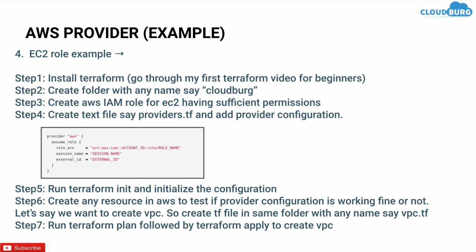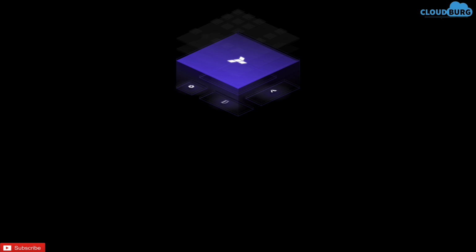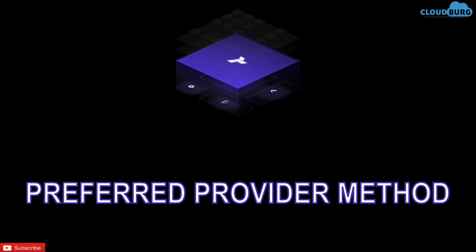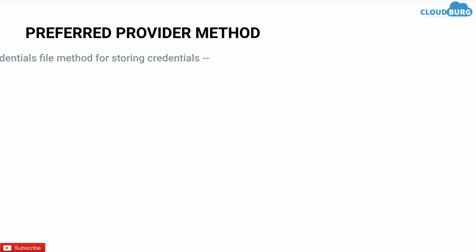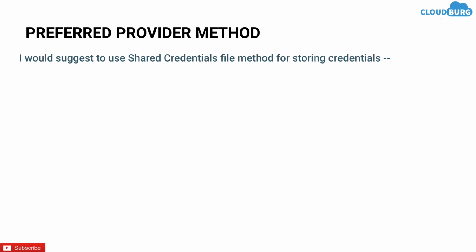So guys, I have shared four different ways to configure your provider, but the question is which one to choose. So let's check out the preferred provider method. I would suggest using the shared credential file method for storing credentials if you are using Terraform on local, and if you are using Terraform on EC2, then you can use the EC2 role method.